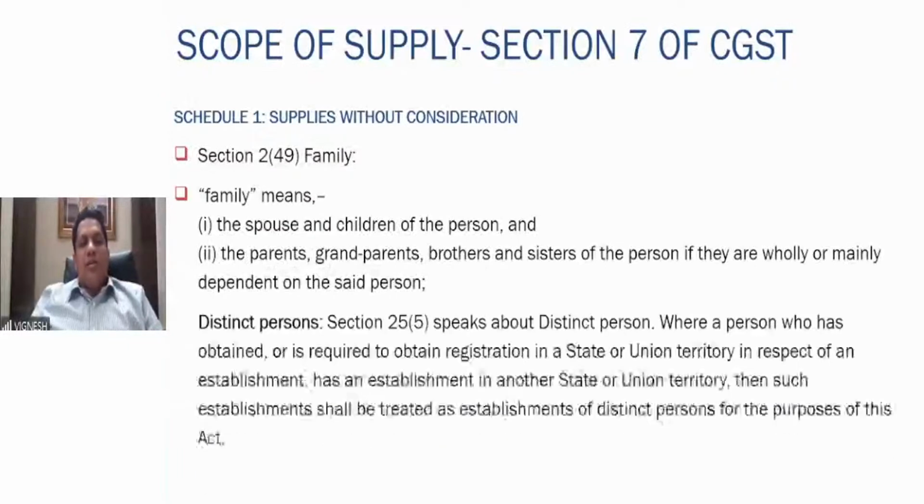Again, family, as I told you, means what? Spouse and children of the person. Spouse and children, irrespective of whether they are dependent or not dependent, are treated as family. But with regard to the others, that is parents, grandparents, brothers, sisters, etc., they will be treated as family only if they are wholly or mainly dependent on the said person. Only if they are wholly or mainly dependent. Distinct person, we have already seen.